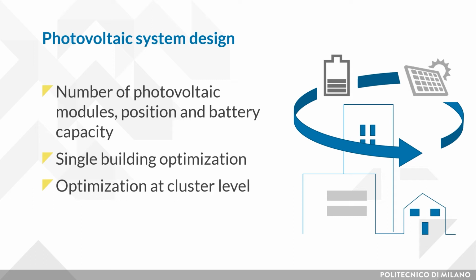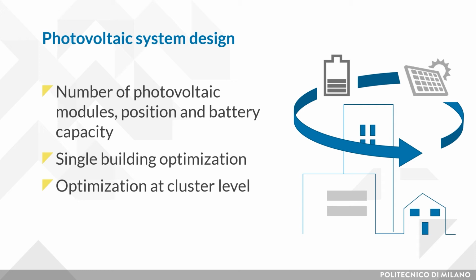What are the pros? In general, the single building approach works quite well for large buildings, with wide areas available for PV installation and with a quite smooth electric consumption profile. But let's assume that we want to analyze a cluster where buildings have different sizes and orientations.